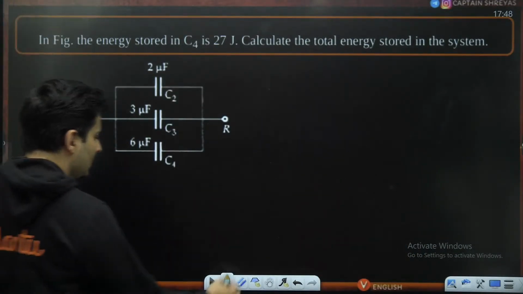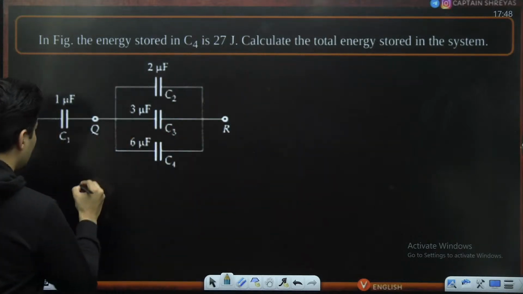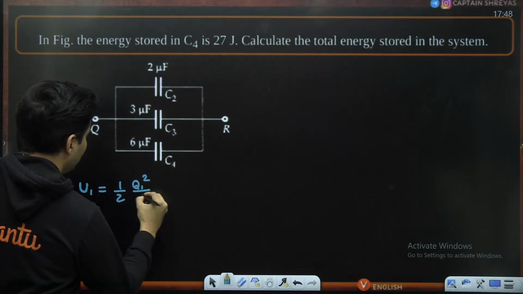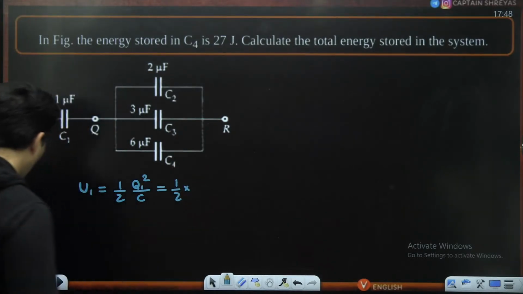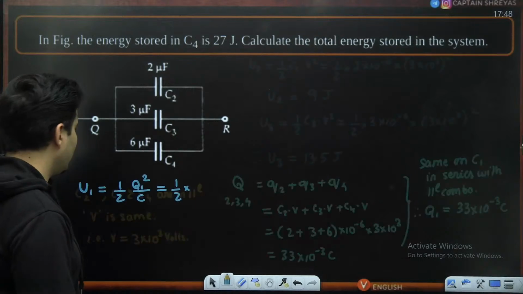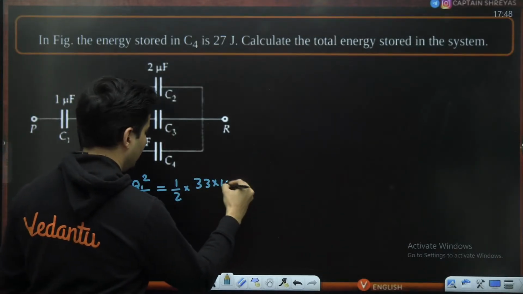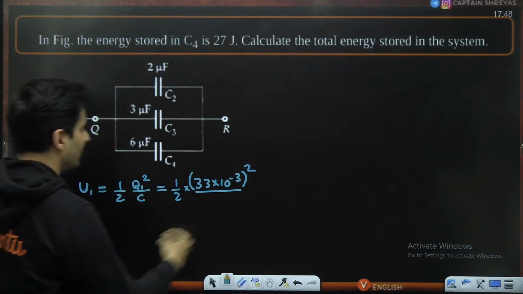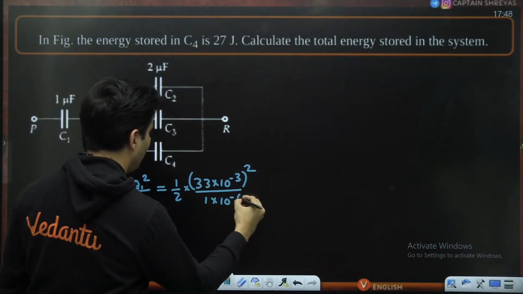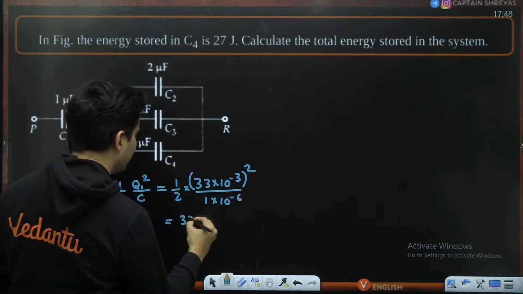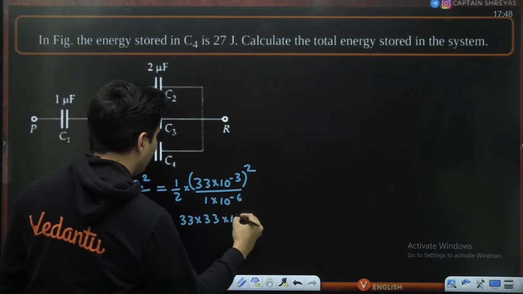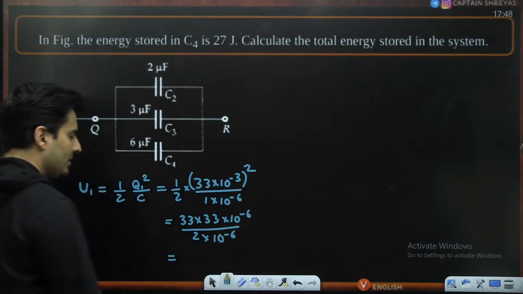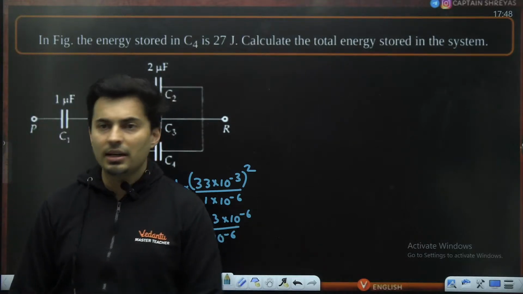Now, once I get that, I can find the energy stored in it. So the energy stored in the first capacitor will be half Q square divided by C. The value of the charge was 33 into 10 to the power negative 3. Square it, divided by the capacitance, which is just 1 micro, so 10 to the power minus 6. So this is going to be 33 multiplied by 33 multiplied by 10 to the power minus 6 divided by 2 multiplied by 10 to the power minus 6. So the powers of 10 will cancel.